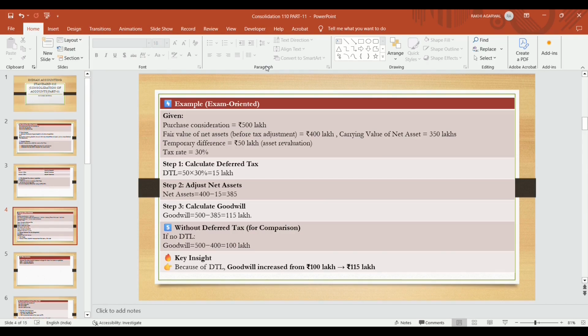Determine the goodwill. Purchase consideration, what we are paying for acquiring that asset, is 500 lakhs. Value of net asset after adjusted figure is 385 lakhs. Goodwill becomes 115 lakhs. If deferred tax liability is there, goodwill increases. But if deferred tax asset is there, goodwill will decrease. Without deferred tax, if we are doing the comparison, then if no DTL is there, purchase consideration 500 minus the fair value of net asset 400, goodwill becomes 100 lakhs. But after considering the deferred tax liability, goodwill increases from 100 lakhs to 115 lakhs.